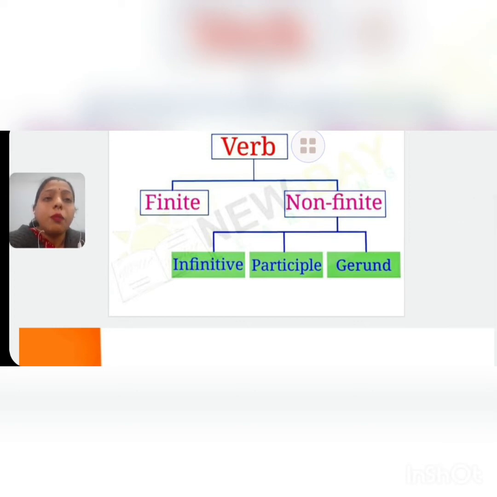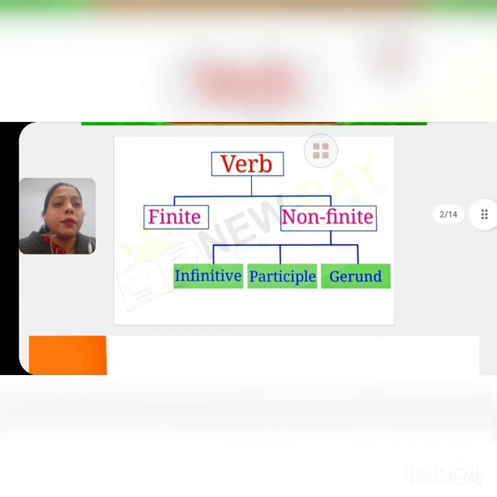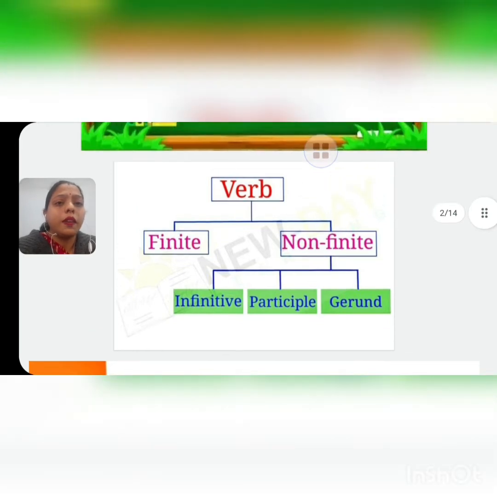Okay, जो भी action हम कर रहे हैं वो सब क्या है? Verb. Like you all are listening to me, so listen is a verb. So the actions which we do, all these actions are verbs. Okay children, and these verbs are of two types. ये verbs भी two types की होती है, finite verb and non-finite verb.